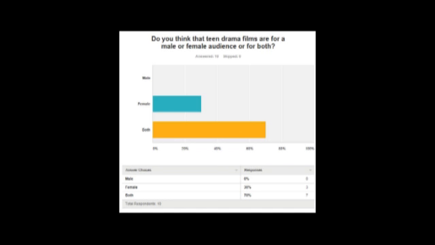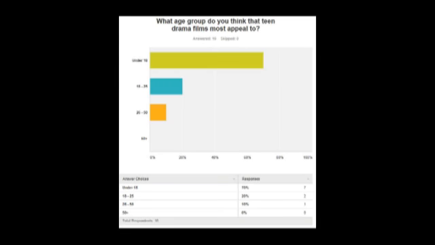It also meant that I could print screen the results that I got, and it allowed me to analyse them during the post-production of my film to show why I chose to do certain things during my film. Using this website to make questionnaires helped me to find out what target audience to aim my film at and what my target audience would want from my film.